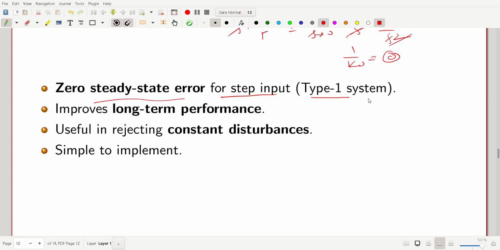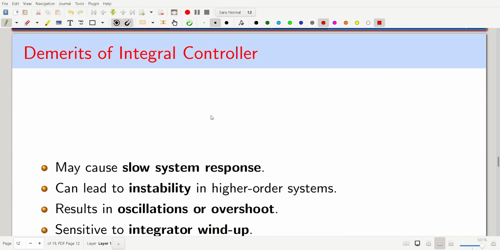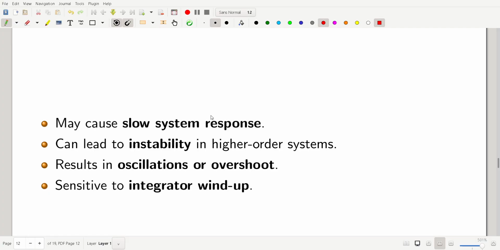Okay. So it is useful in rejecting constant disturbance. That's very important, and it improves long-term performance and is simple to implement. All right, but there are demerits also. We need to be careful, because rather than going to a stable system, it can go unstable also. So that's important. You need to take care actually.